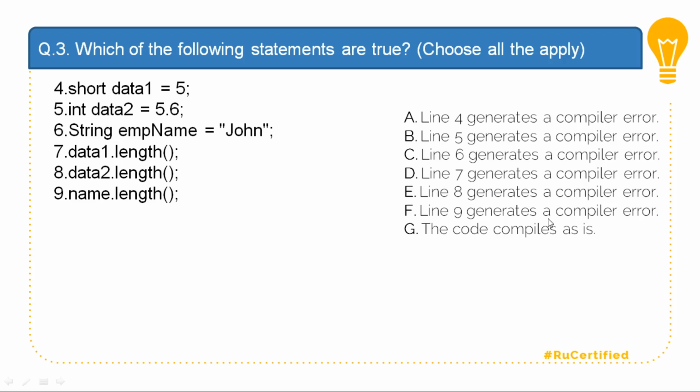Line number 9 is a valid line because I can have name.length, because name is of type string. The option saying the code compiles is wrong. So the options for this are B, D and E.